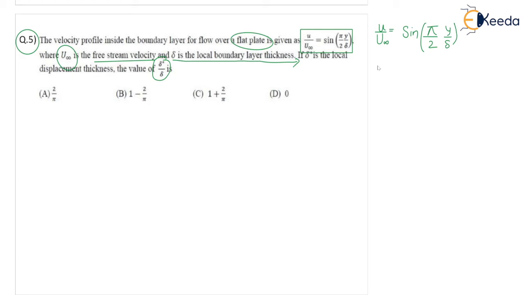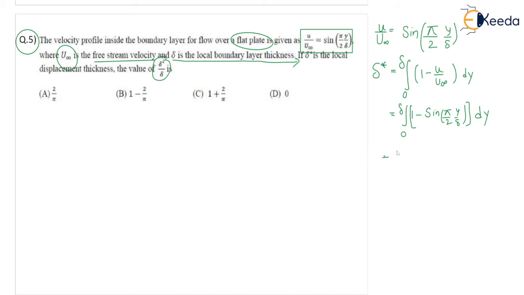Okay, so first of all we will find the delta star. What is the formula of delta star, the displacement thickness? Delta star is the integral from 0 to del of 1 minus u by u infinity into dy. This is the formula you have to know definitely. So 0 to del, 1 minus u by u infinity, which is given in the question. Substitute the value, sine pi by 2 into y by del, into dy.